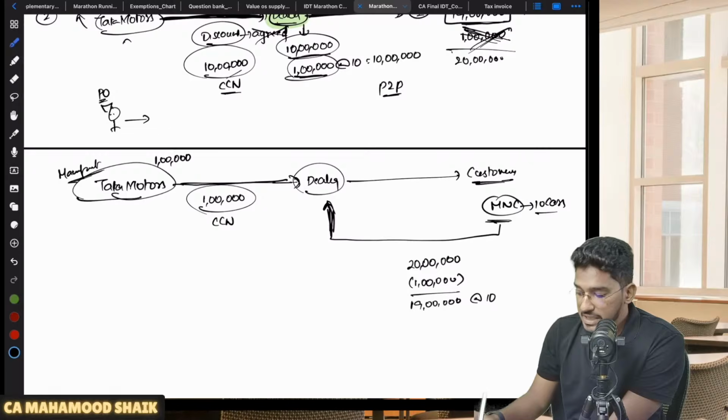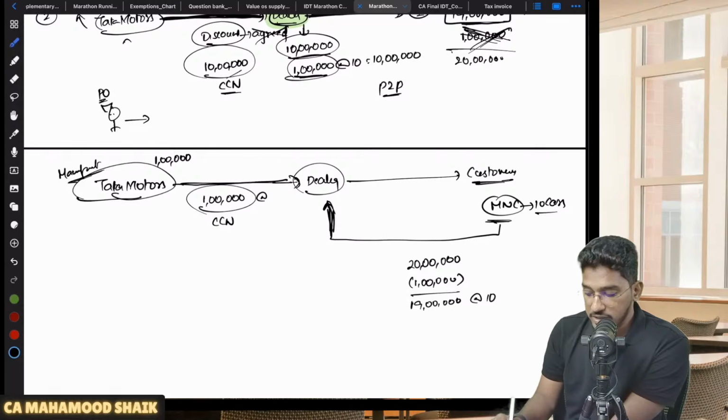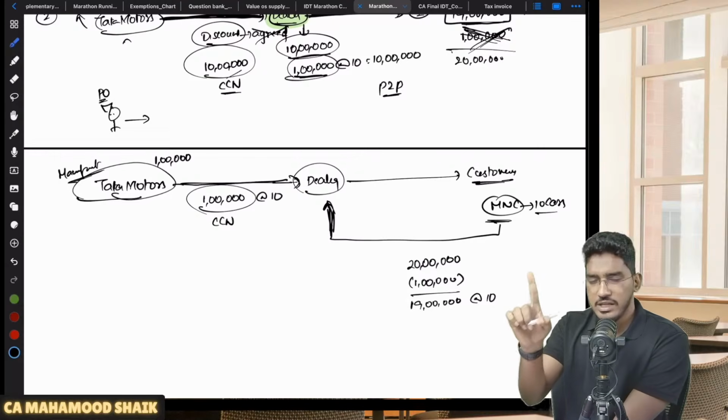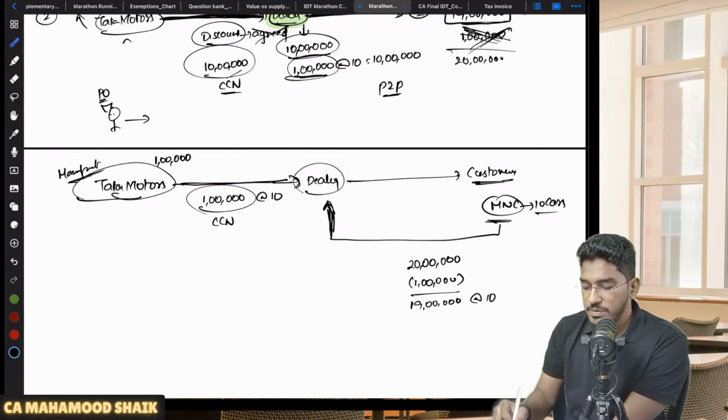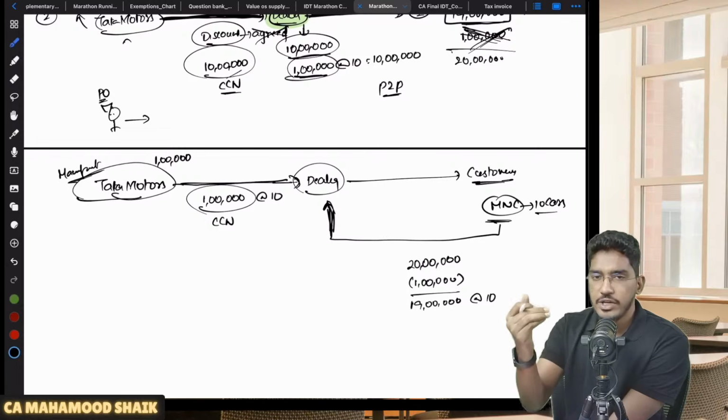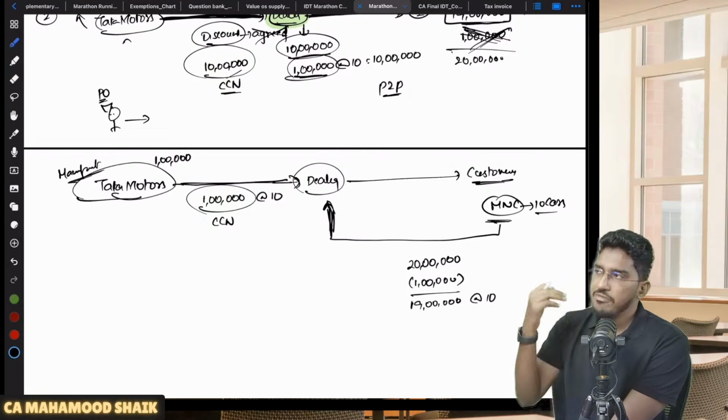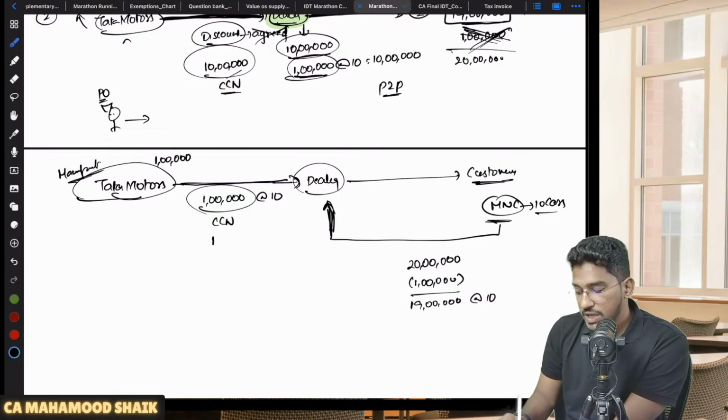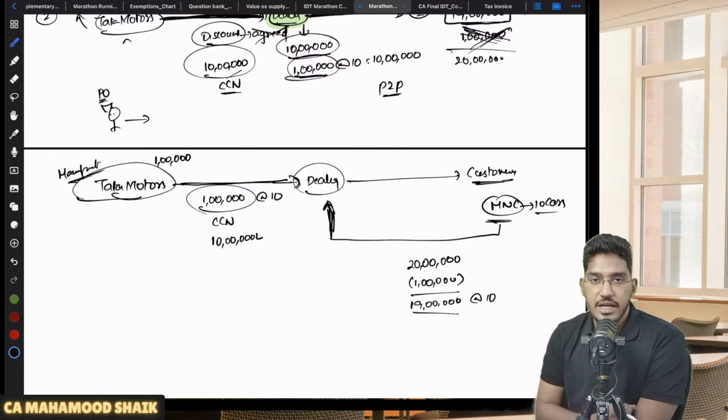So like this, I am selling 10 cars at 19 lakh rupees. On the 10 cars, for each car I am getting a discount from the manufacturer. He is saying, okay, you sell 10 cars at 19 lakh rupees only. That 1 lakh rupees, whatever you are losing, we will give you a credit note. You are required to pay some amount to us. From that we will reduce that 1 lakh. So like that, here they have given a commercial credit note amounting to 10 lakh rupees. And this dealer is ultimately selling that car at 19 lakh rupees.